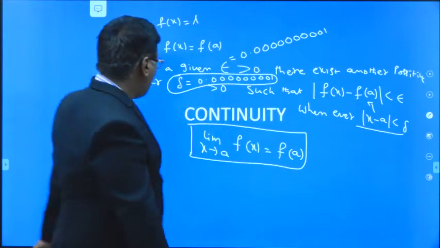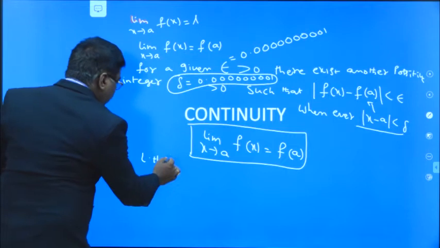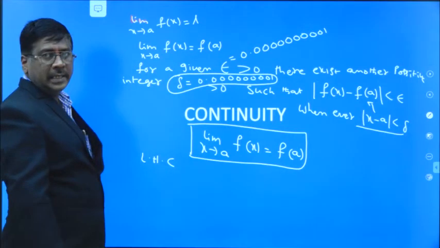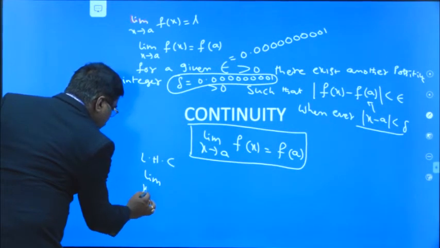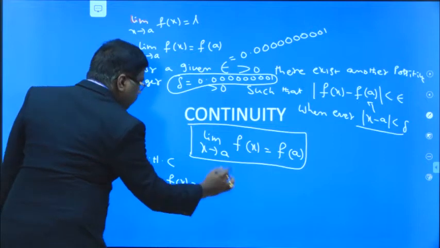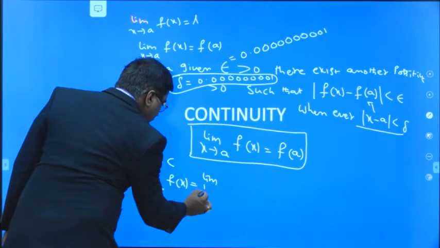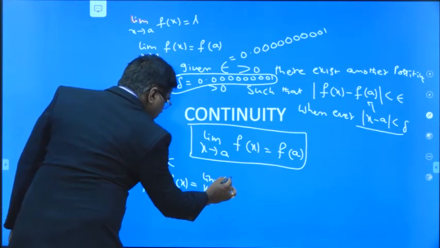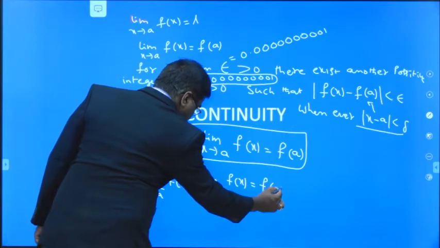Also, we can talk about left hand continuity, called LHC. That means limit of f of x as x tends to a minus exists, and limit of f of x as x tends to a plus exists, and both are equal to f of a.